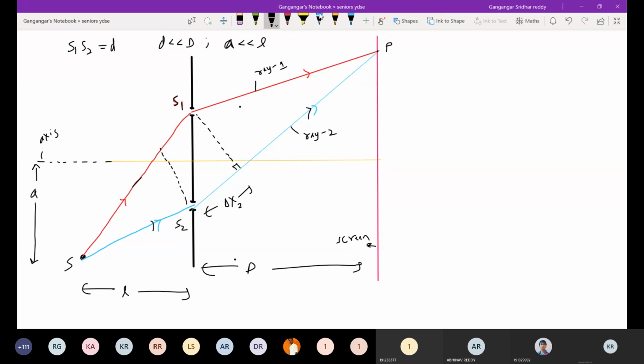These two lines need not be parallel. Let me draw a line. Dotted line not possible. I'll go for one color line itself.